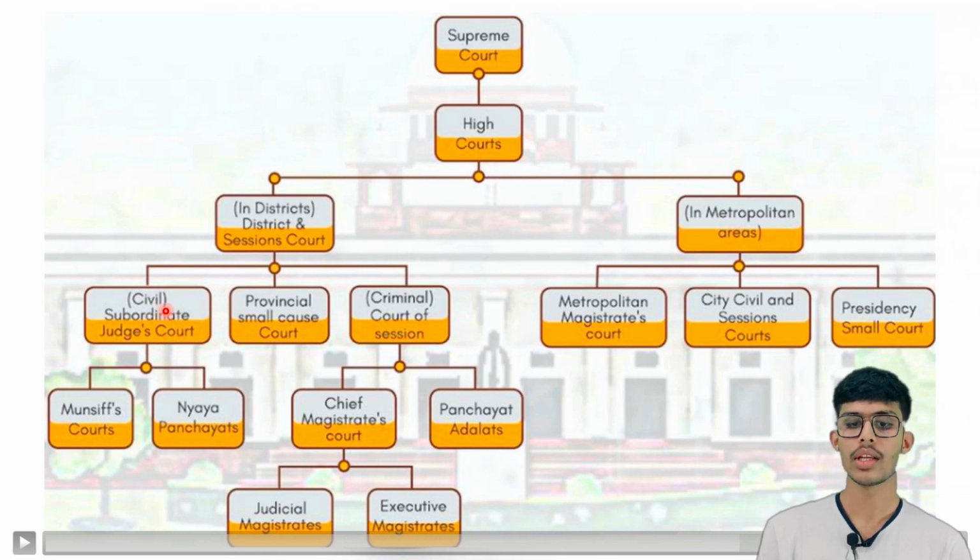And the criminal court is divided into two parts. The first one is the Chief Magistrates Court and the second one is Panchayat Adalats. Now the Chief Magistrate Court is divided into two parts. The first one is Judicial Magistrate and the second one is Executive Magistrate. Now Metropolitan Areas Courts are divided into three parts. The first one is the Metropolitan Magistrates Court, the second one is City Civil and Session Courts, and the third one is Presidency Small Courts. So like this our judicial system is.